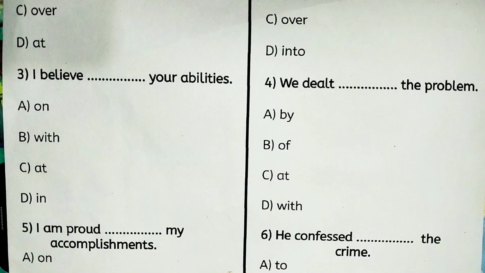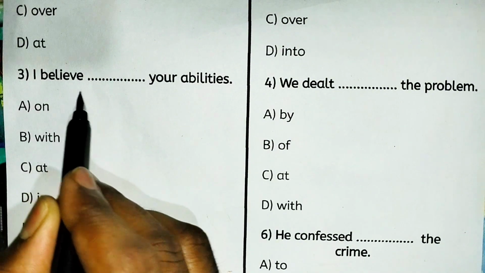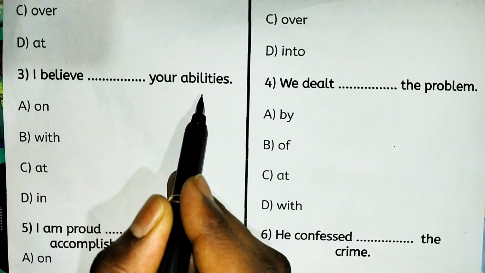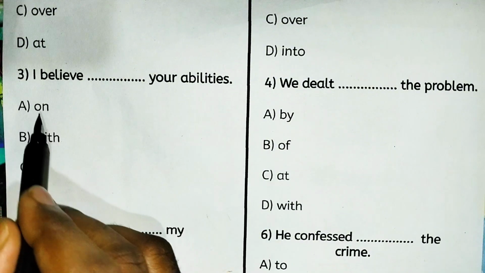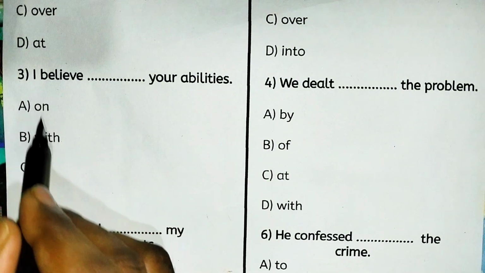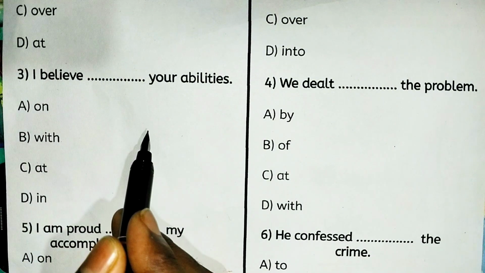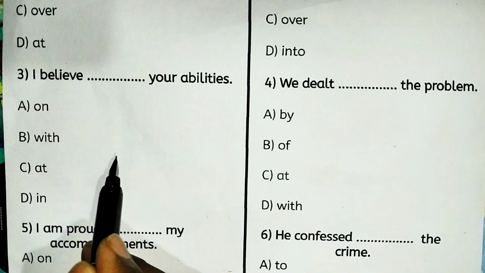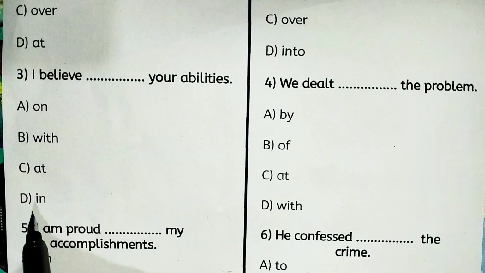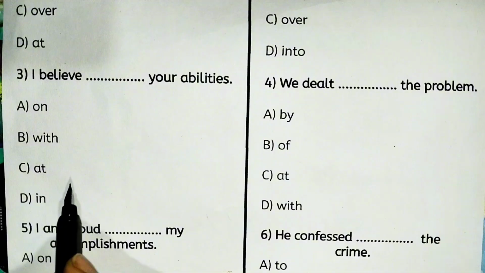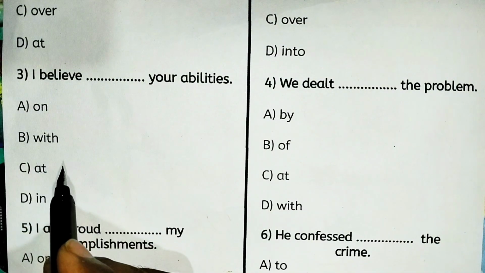Next, I believe dash your abilities. So believe on your abilities, believe with your abilities, believe at your abilities, or believe in your abilities. Which one is right?